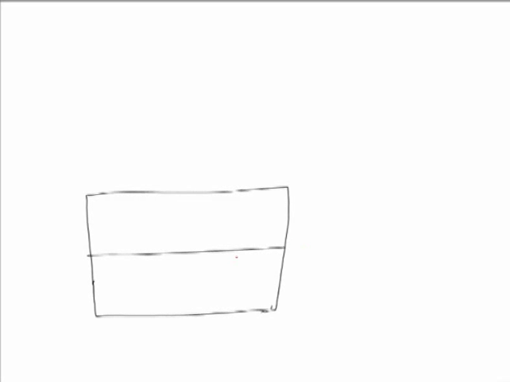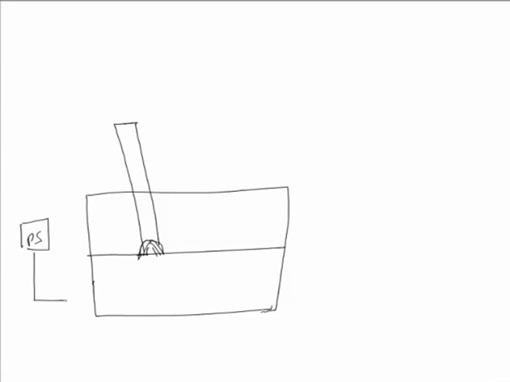Here this is the electrode, and here we have the welding arc. The electrode can be connected to the power supply, say PS, with one terminal to the base metal and another terminal of the power supply to the electrode.